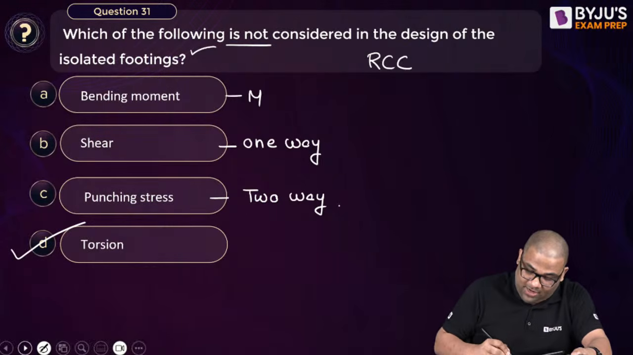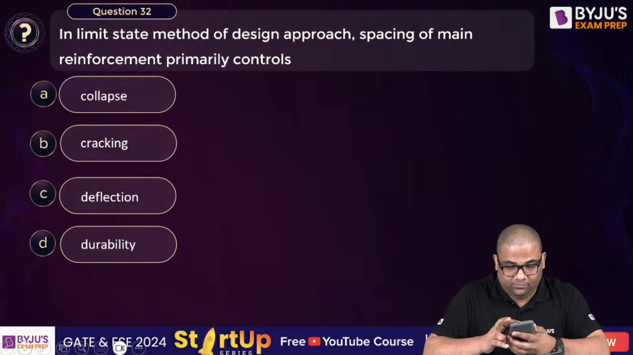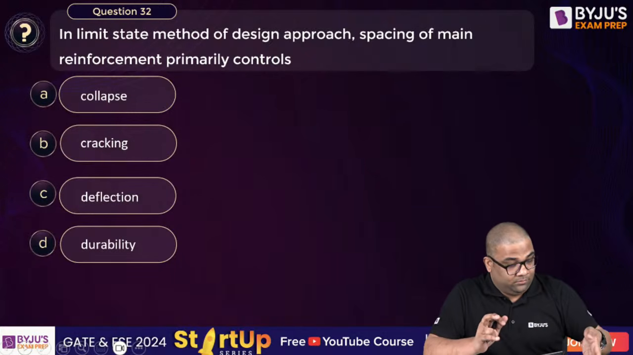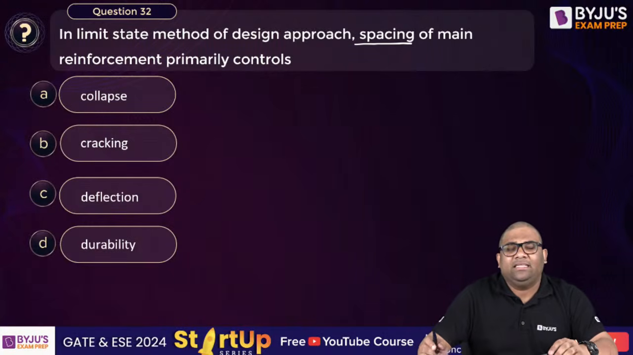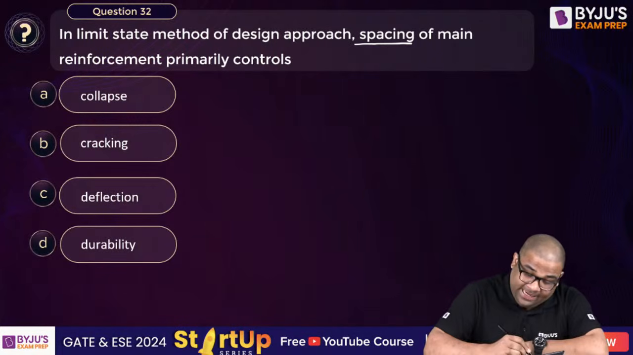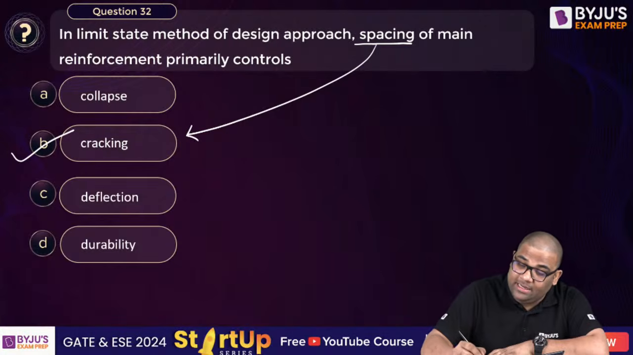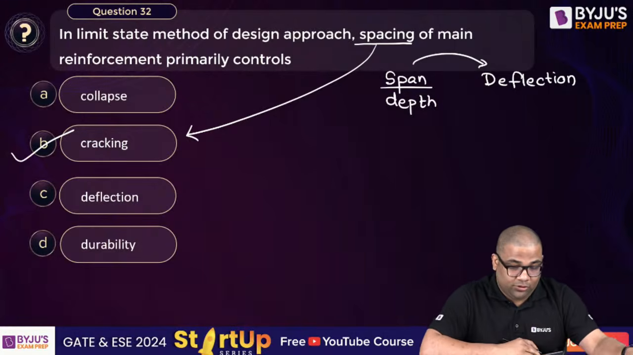Question number 32. Spacing decides what? Yes, cracking. So spacing controls cracking, and span by depth ratio controls deflection. Span by depth ratio controls deflection. Very good.